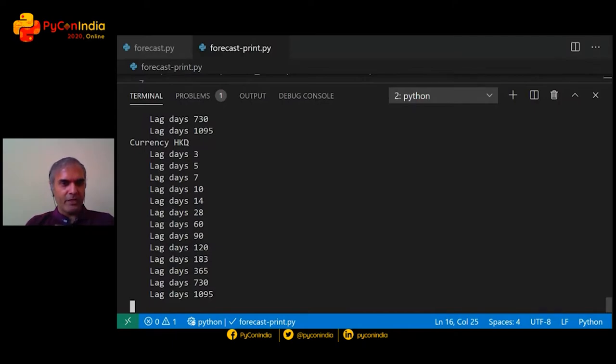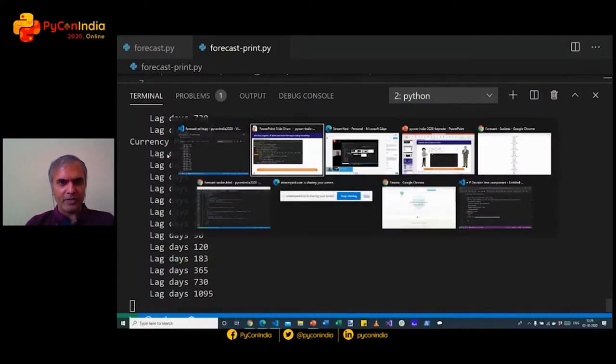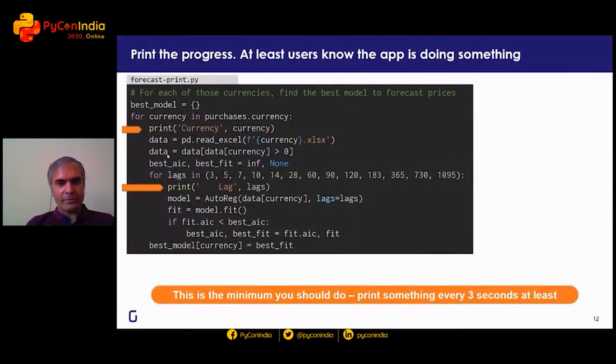That's a gap. Also, it's a bit difficult now to scroll through. I mean, there's a lot of printing. Maybe I don't want this level of detail. Sometimes I want this level of detail because otherwise it's not fast enough. But sometimes I don't want this level of detail. How do we solve for that? Well, the next logical step is to use a library like logging.